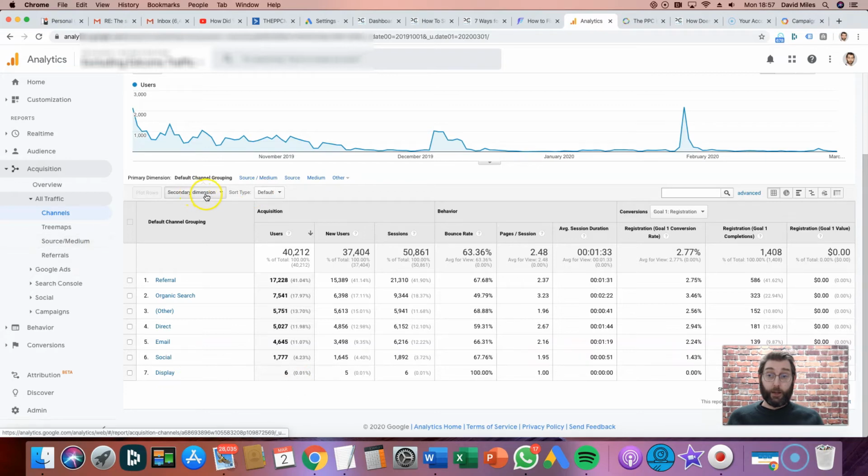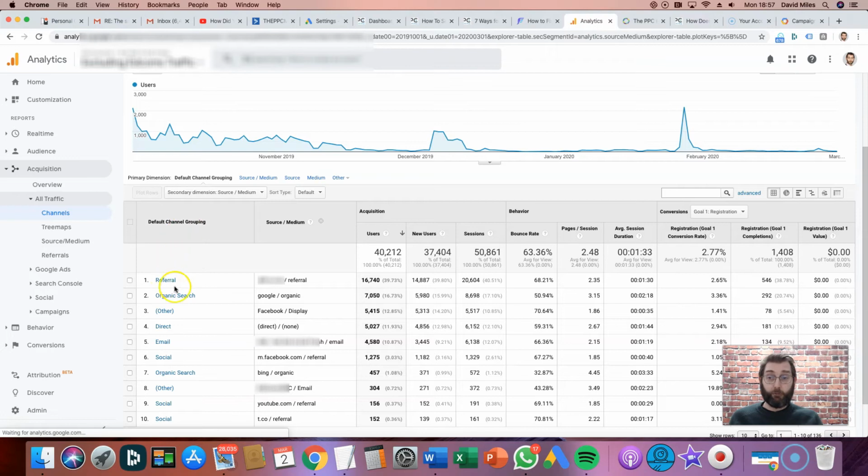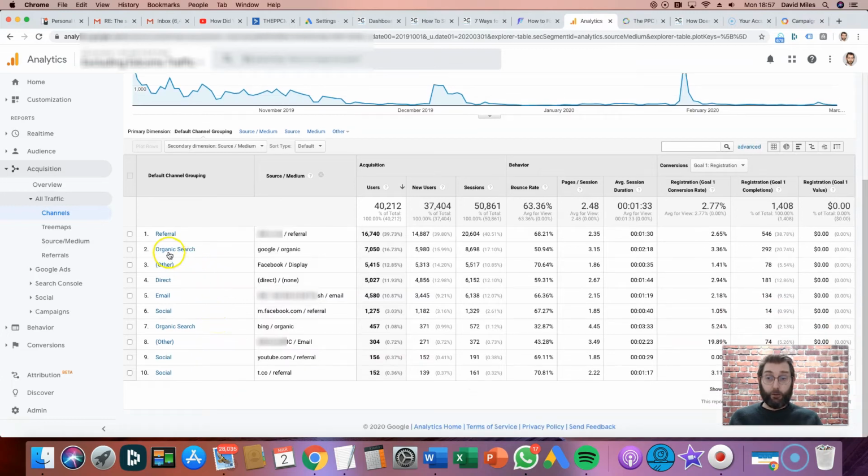So what I did then was go into secondary dimension here and turn on source medium. What this does is it means that for each of our channel groupings, we now see it split down by the different source medium combinations that make up each one. Organic search, for example, is now split into Google organic and Bing organic rather than it all being lumped together.